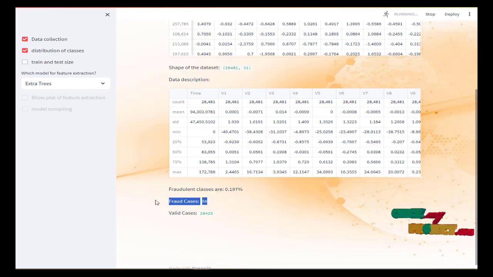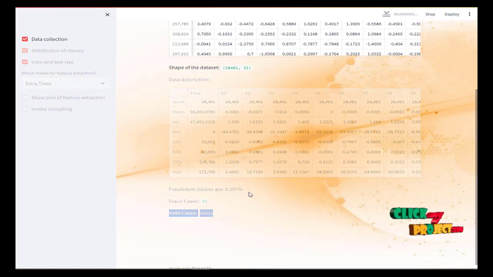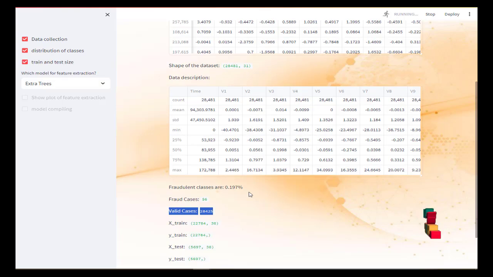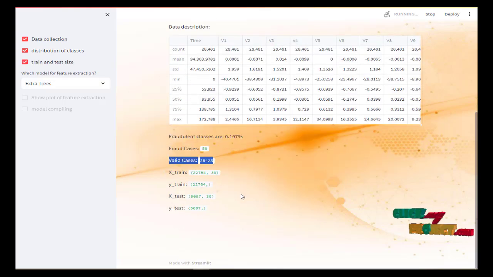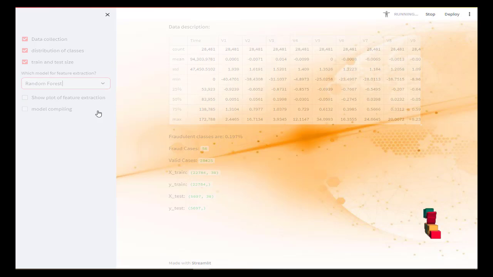It has 56 fraud cases and 28,425 valid cases, and then the train and test size. Here we split the dataset to test our fraud detection as well as the normal cases. So we split the data into train and test, and then extract the features by some techniques. Here we extract the features by using the extra tree and the random forest.